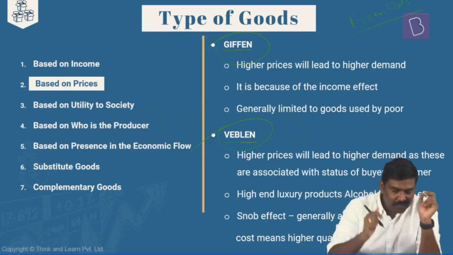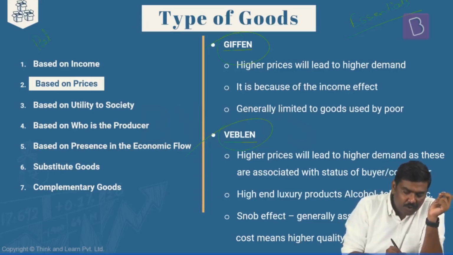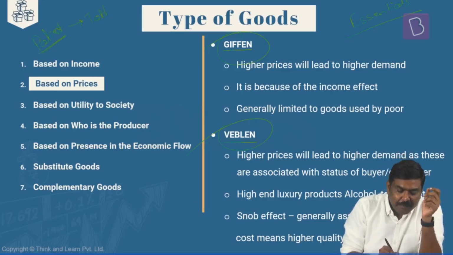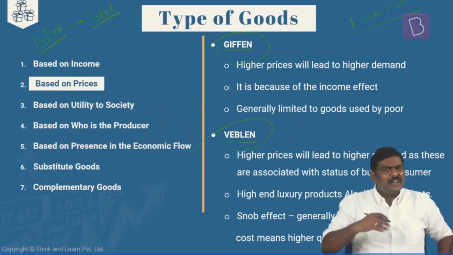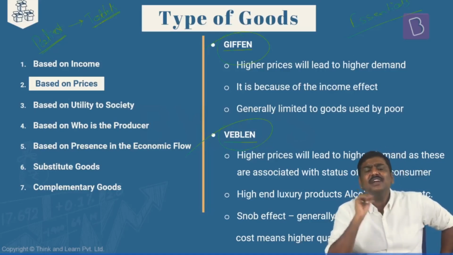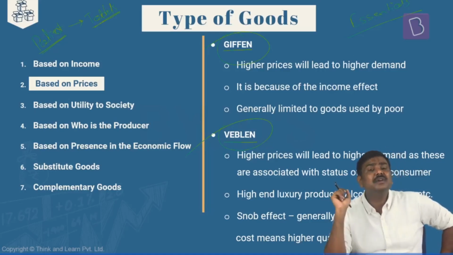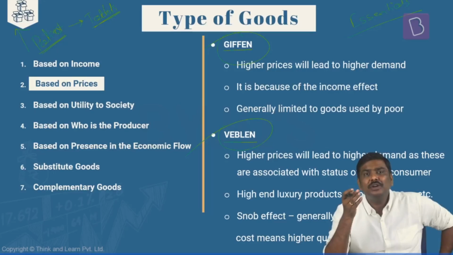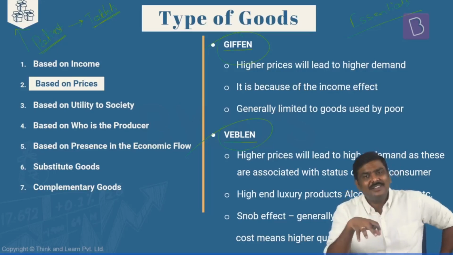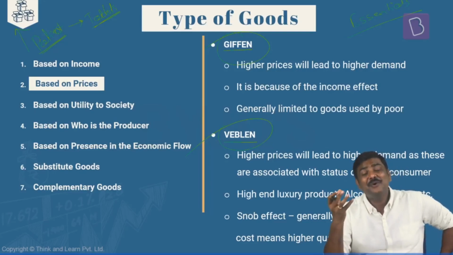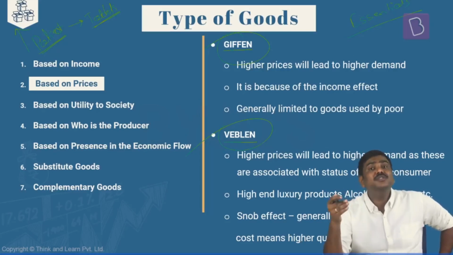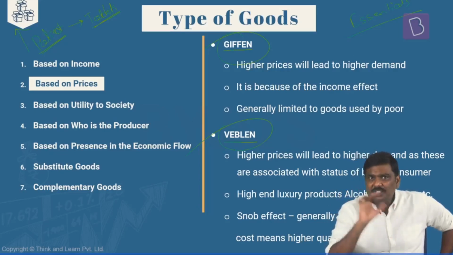For example, imagine a patient who is consuming drugs. And when I say drugs, I'm referring to tablets, medication. Now, what if this particular tablet or medication is necessary for the consumer? It is essential for this person. At this point, what if the price increases for this commodity? Do you think the patient will reduce the consumption of these drugs? Obviously, no. These are necessary, these are essentials for him to stay healthy. So there is no option but to continue to consume it and pay a higher amount for these drugs.